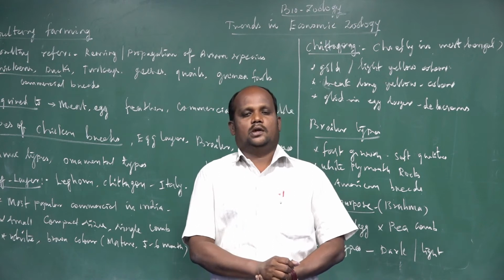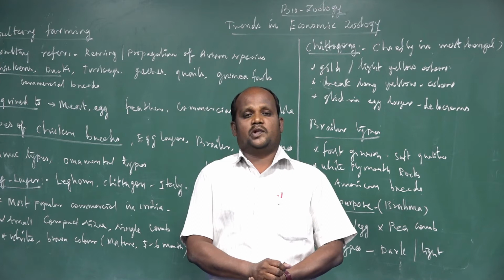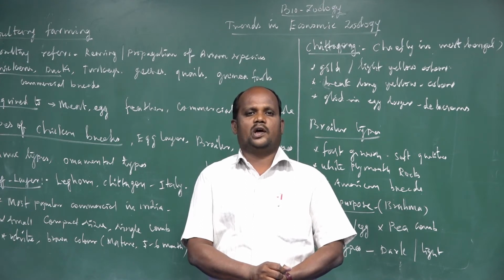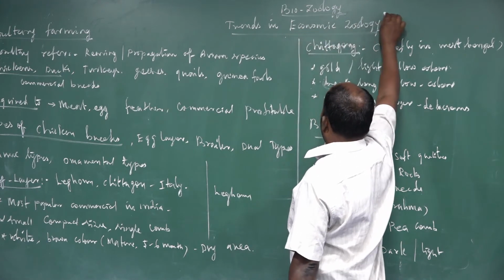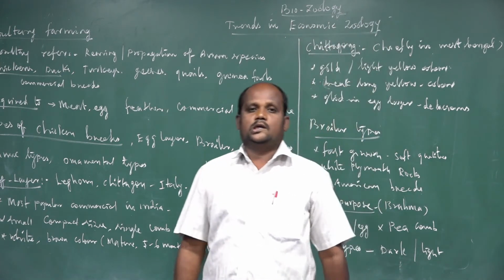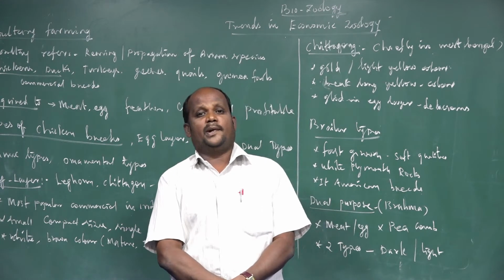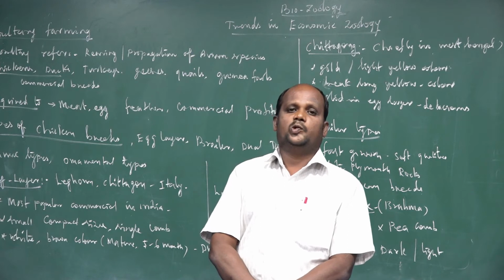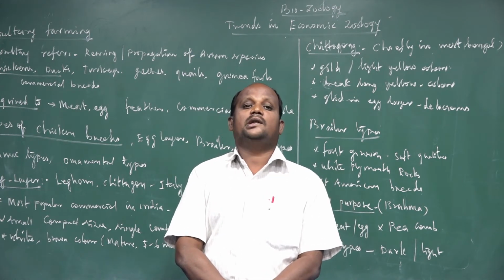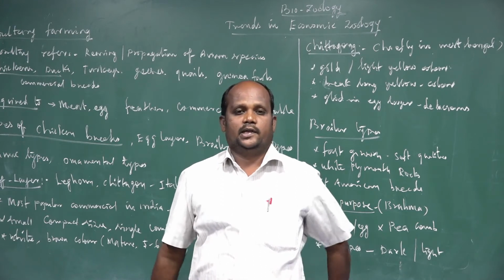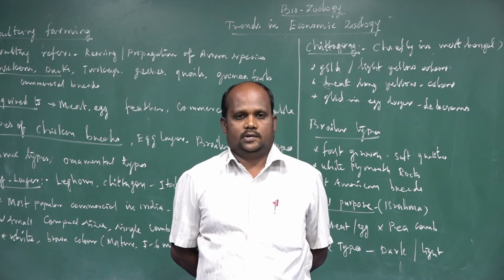Dear students, today I am going to start not a new chapter, but a topic already explained: economic zoology. The trend is that over the years, as the global population increases, food production decreases. For that reason, many people are not concentrating on food production.